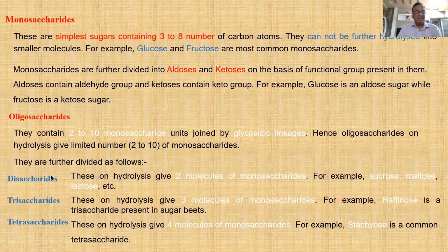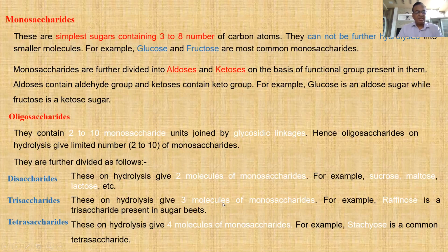So what are disaccharides? Carbohydrates which on hydrolysis give two molecules of monosaccharides are called disaccharides. For example, sucrose, maltose, lactose. All have the formula C12H22O11, but differ in structure. That's why they are isomers of each other.